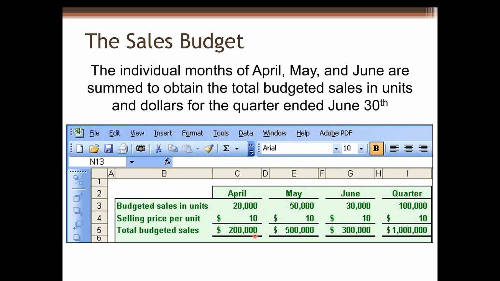Keep in mind, to get dollar amount, we use units multiplied by unit price. We can do the same thing for May and June, and then for the whole quarter, budgeted sales in units, we add up together to get 100,000 units. Multiply by 10, you can get $1 million. Or you can add up the 3 months' total budgeted sales. You'll get 1 million as well. So the sales budget is straightforward.